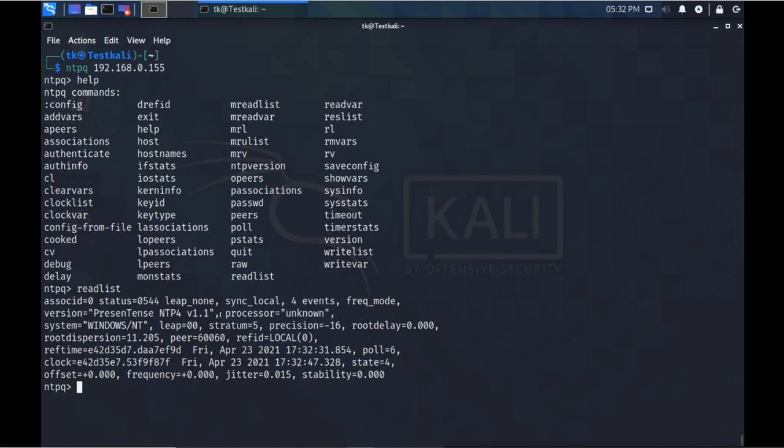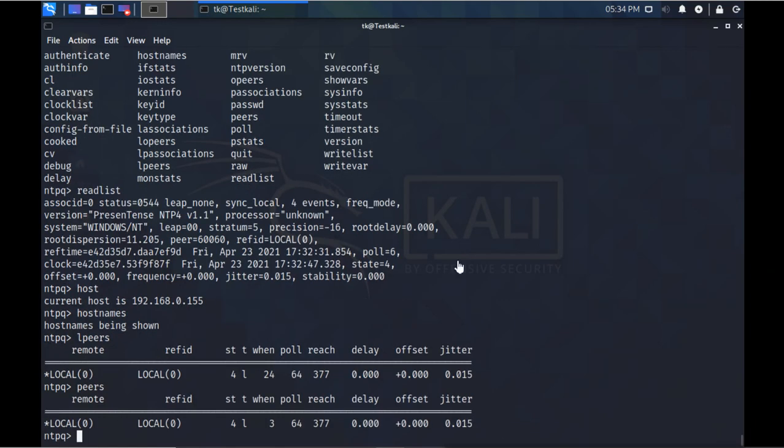It shows information about the association ID, status, leap, non-sec, event. It is all the information about your time server. And you can get other information like the state, host names. So we can get this information by using NTP query, and this is for NTP enumeration.